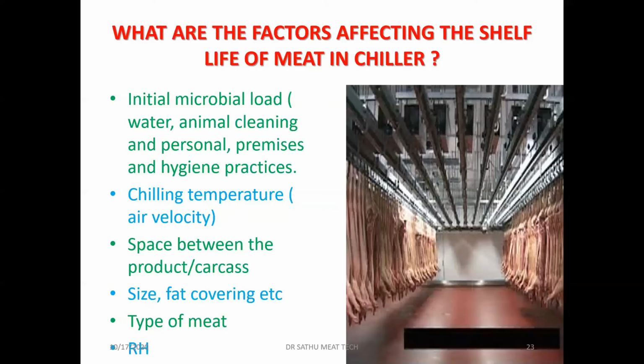Then the relative humidity. If the relative humidity is more than 90 or 92%, then it favors the microbial growth. It favors the molds and fungal growth. If it is less, it will again lead to moisture loss, which will affect the juiciness and texture of the product.